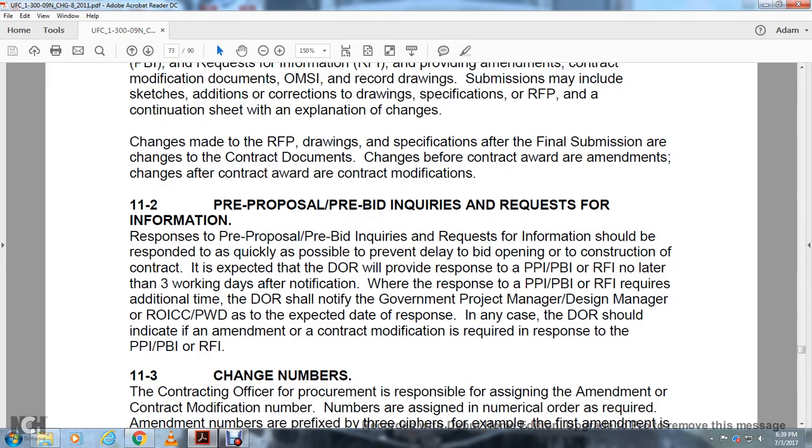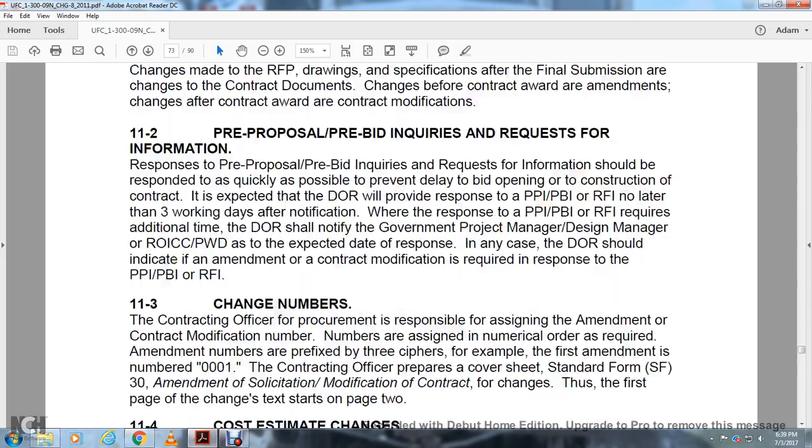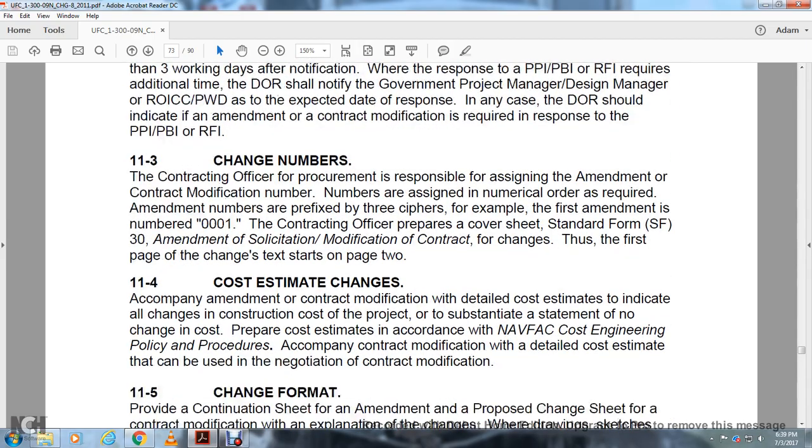The designer of the record shall notify the government project manager, the design manager of the ROICC Public Works Department, and expected date of the response, and indicate the amendment of the contract modification as required response of the pre-proposal inquiries, pre-bid inquiries, and requests for information.